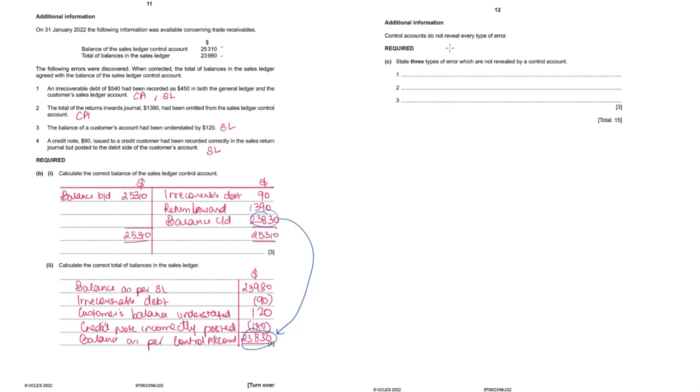Control accounts do not reveal every type of error. State 3 types of error which are not revealed by control accounts. So any 3 types of two-sided errors you can state here: error of commission, omission, error of principal, error of original entry, complete reversal. Anything is okay.